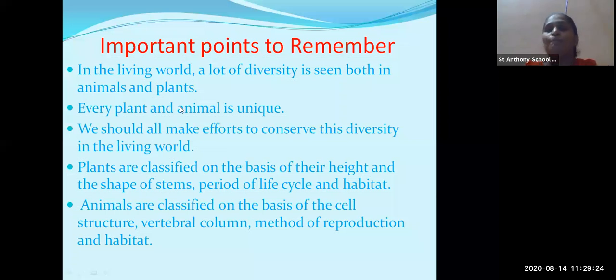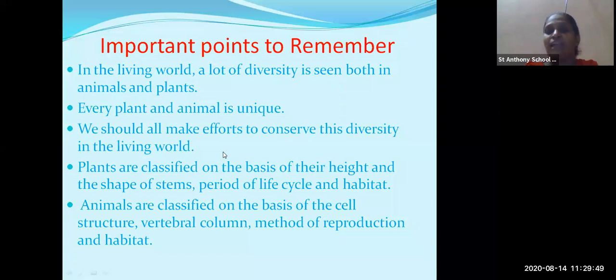Now every plant and animal is unique. All the plants and animals are different. Unique means they all have different characteristics from each other. So we should conserve the diversity of the living world. Plants are also classified according to their height, shape, stem, period of life cycle and habitat.